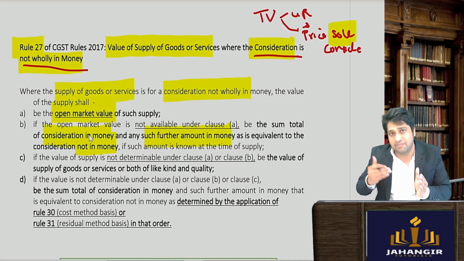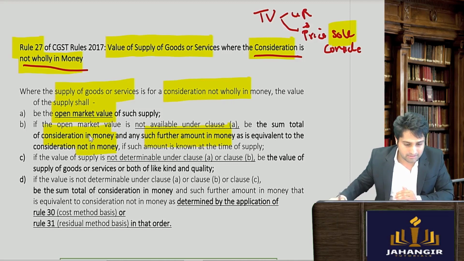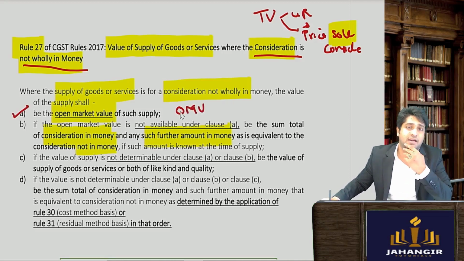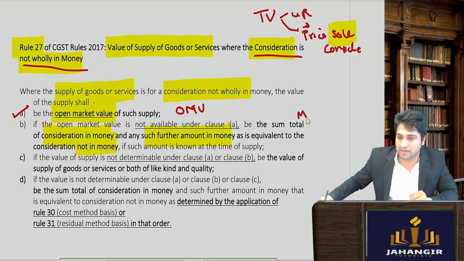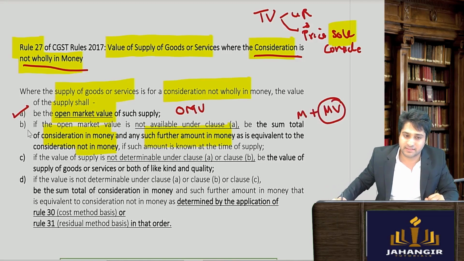All of this I will be explaining. Right now I'm just reading in a manner which you may or may not understand. So first thing is you find out the open market value. What is the market value of the goods? If you can't find out the market value of the goods, then you will find out how much money was given and the money value of that additional consideration.